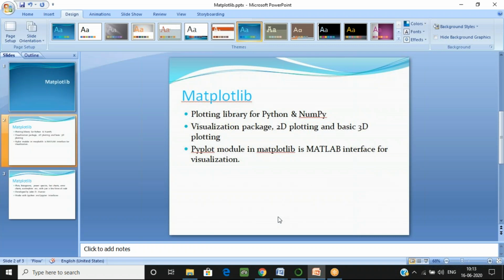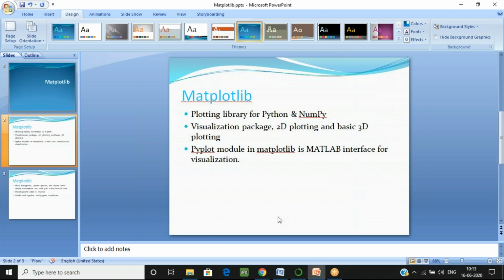Matplotlib is mainly used as a visualization package. If you want to build a graph, for example a line graph, or a 2D graph or 3D graph, or even a bar graph or pie chart. Why do you need it? Because we know that a picture or image itself speaks more than words. So we need a picture which shows what the code is actually doing. For that we need the matplotlib library.